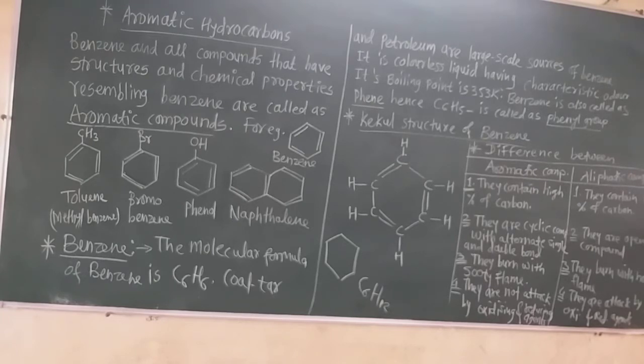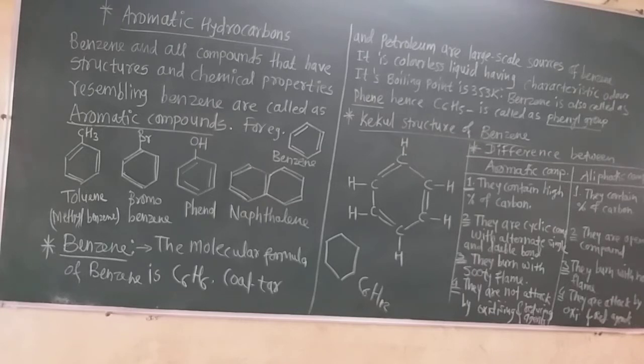The molecular formula of benzene is C6H6, which has a high degree of unsaturation, with alternate single and double bonds. The evidence for the cyclic structure of benzene is given by reaction with bromine, which gives a substitution product, and by addition of hydrogen: benzene adds 3 molecules, that means 6 atoms of hydrogen, and gives cyclohexane. These are the evidences of the cyclic structure of benzene.